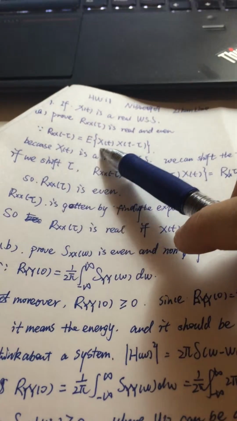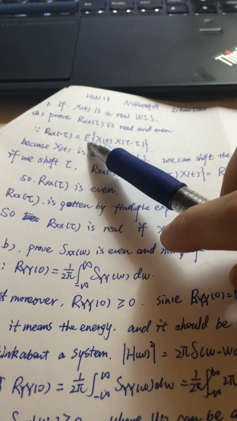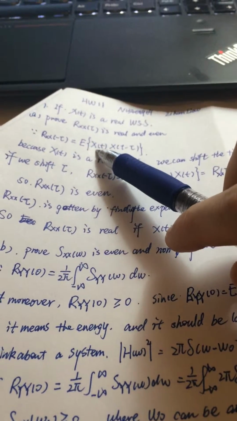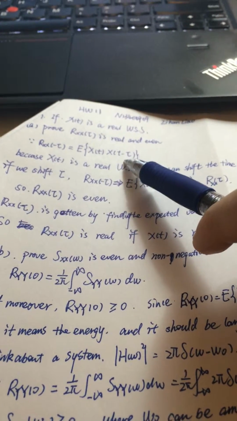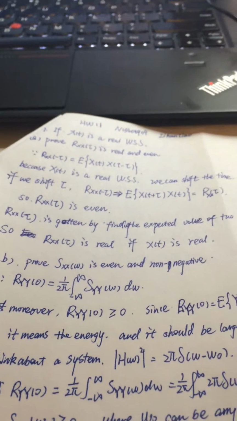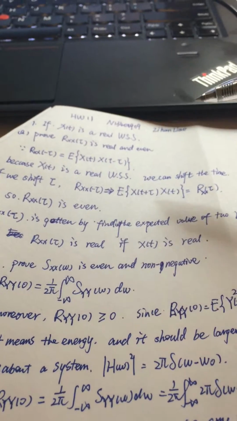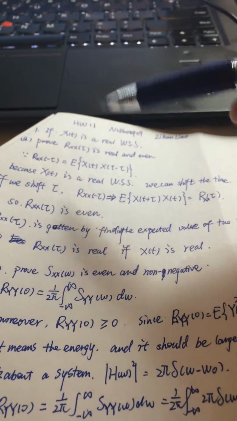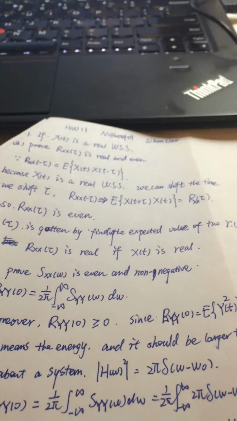Here, by the basic definition, it is got by finding the expected value of xt and xt minus tau, right? And because xt is always real, that means the two are real. So the expected value should be and must be real. So I got a proof.